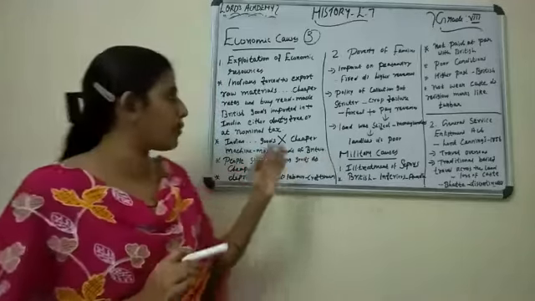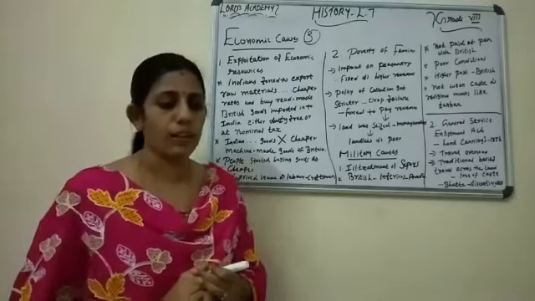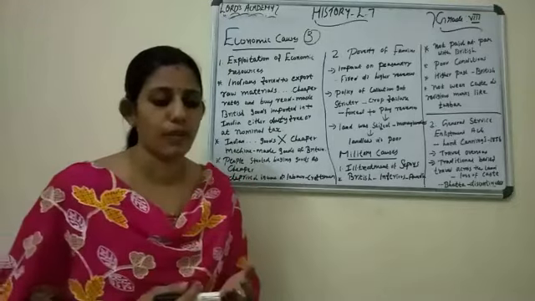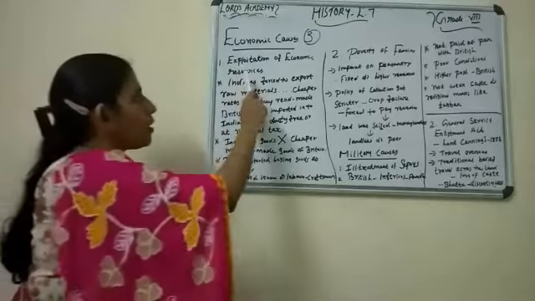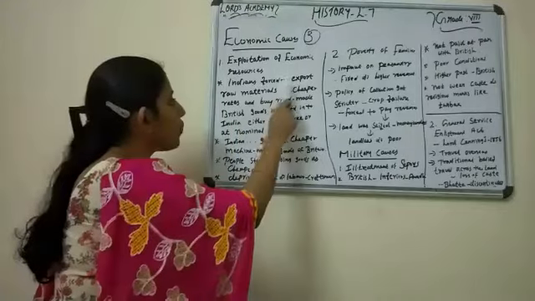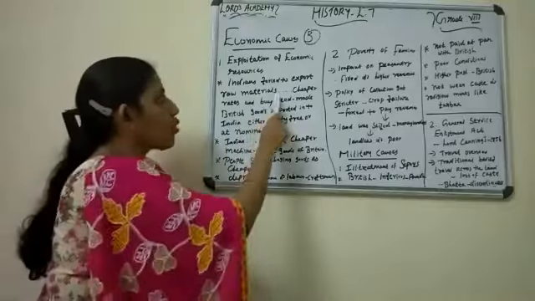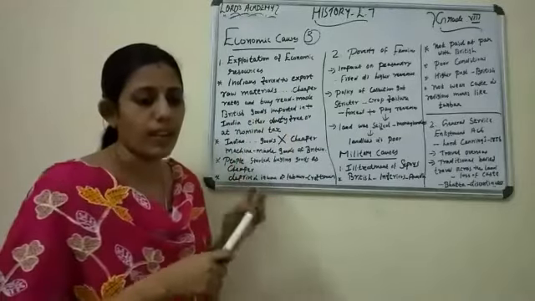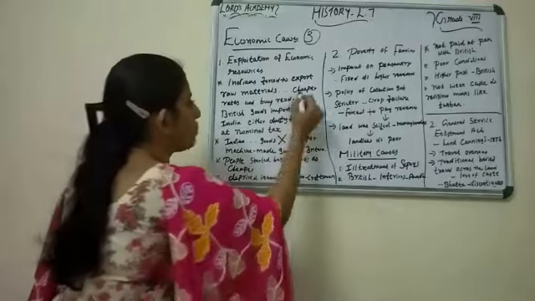Once again, go to the first point, exploitation of economic resources. The British enriched themselves at the cost of Indians. What did the British do? They exploited the economic resources, and Indians were forced to export. We were compelled to sell our raw materials, cotton, silk, food grains, etc., at a cheaper rate.